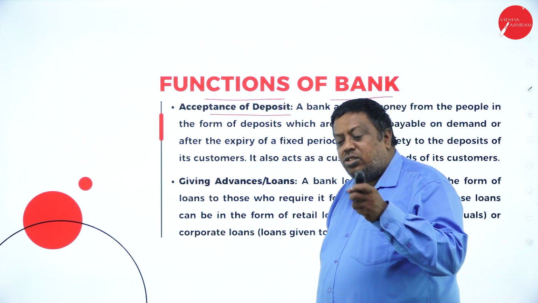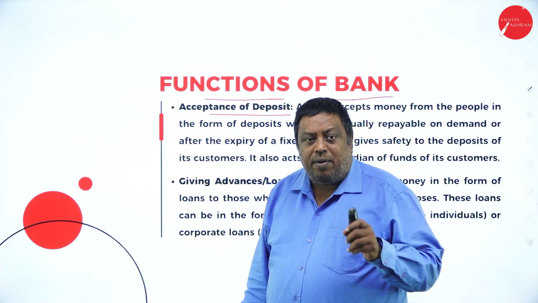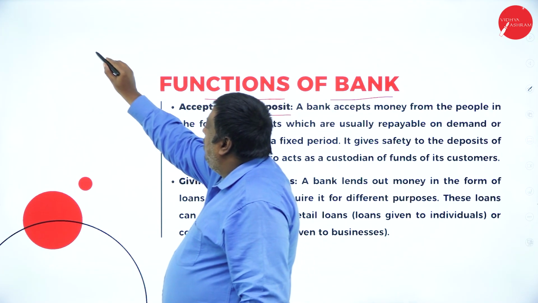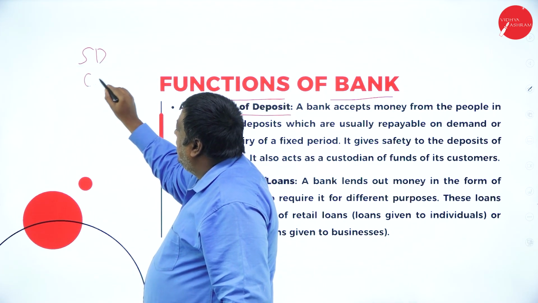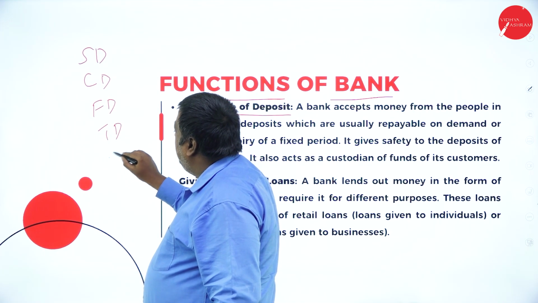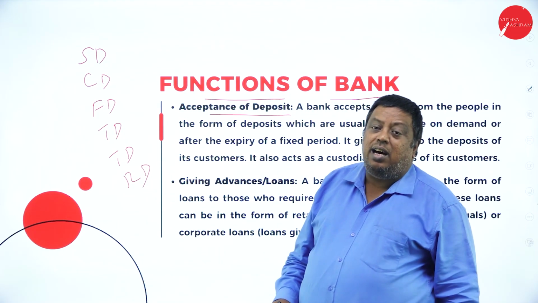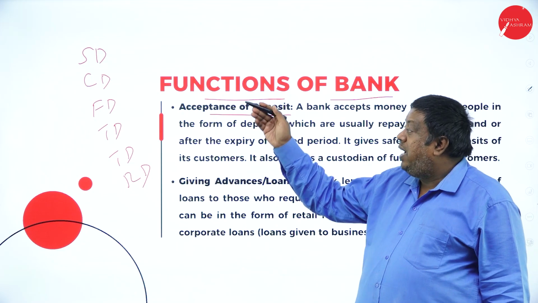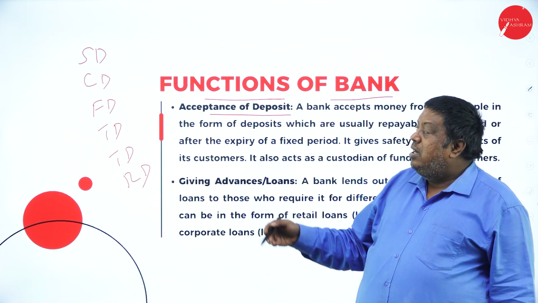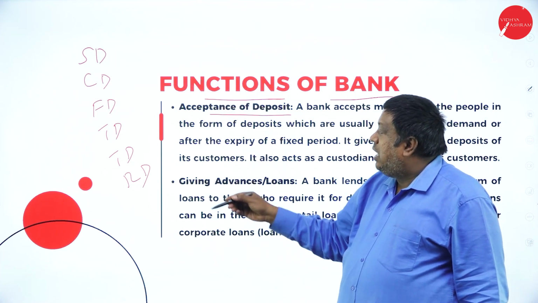The bank started to accept deposits from the public in the form of savings deposits, current deposits, fixed deposits, time deposits, term deposits, recurring deposits. They started to collect the amount from the public in different ways, giving certain names for each, and the benefits also differ from one deposit to another.